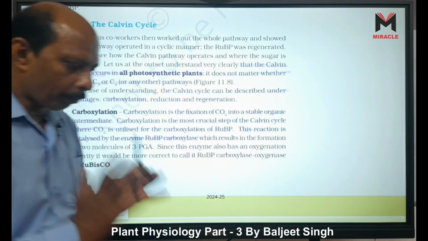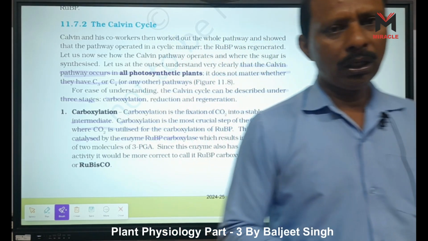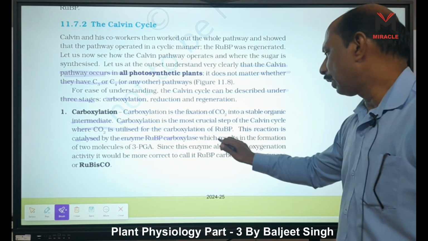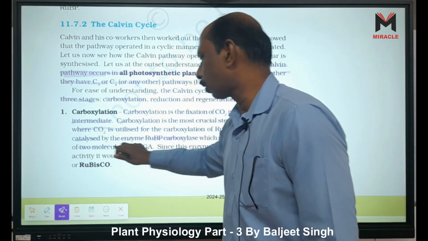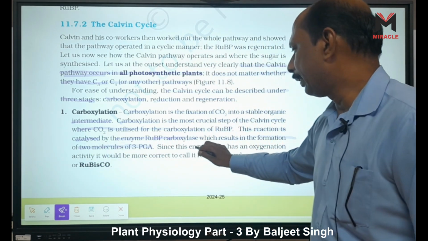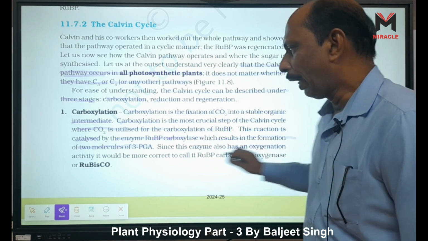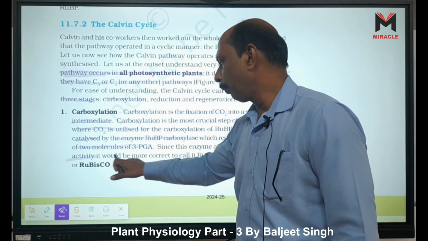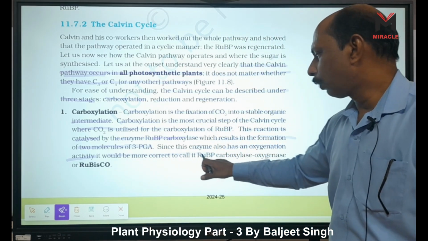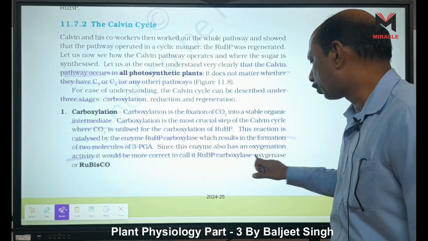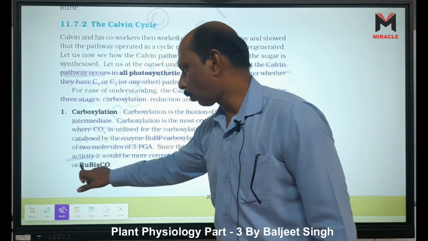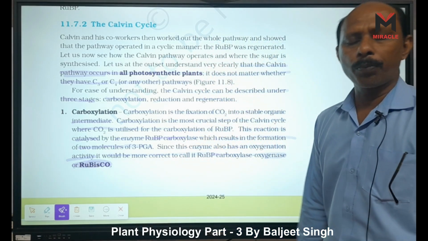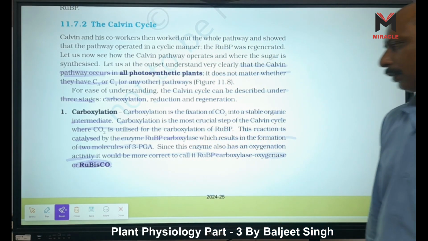Combined, it is called rubisco, ribulose bisphosphate carboxylase oxygenase, which results in the formation of 2 molecules of 3-PGA. Since the enzyme also has an oxygenation activity, a double nature, it would be more correct to call it RuBP carboxylase oxygenase, or in short, rubisco. It is the most abundant protein, or we can say enzyme, in the world.